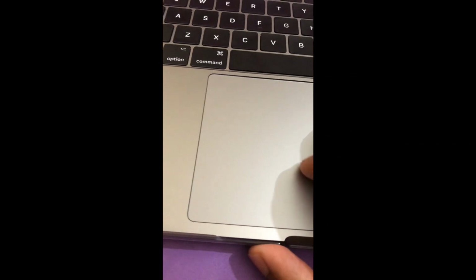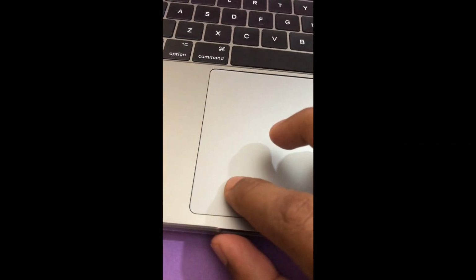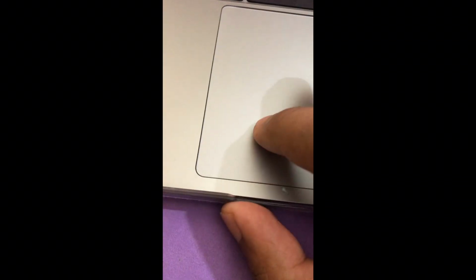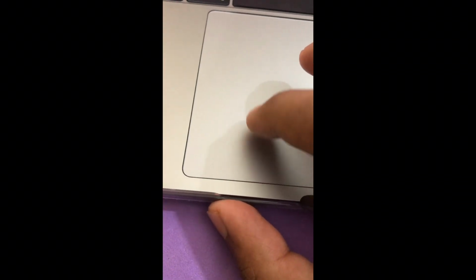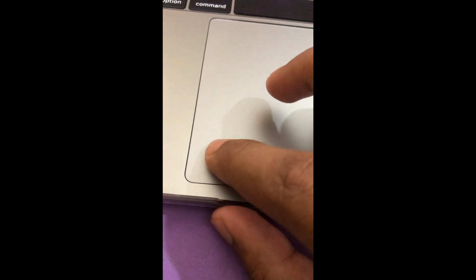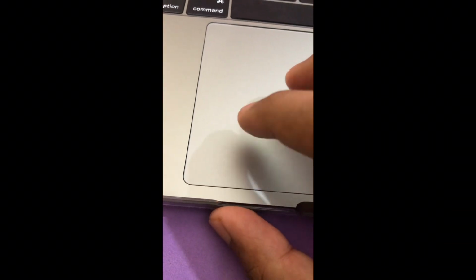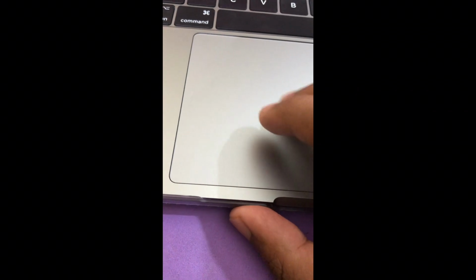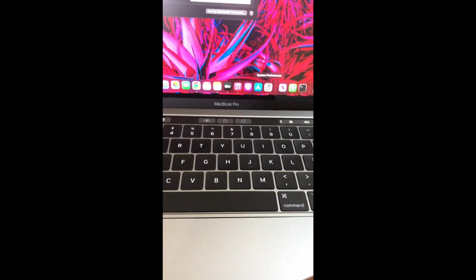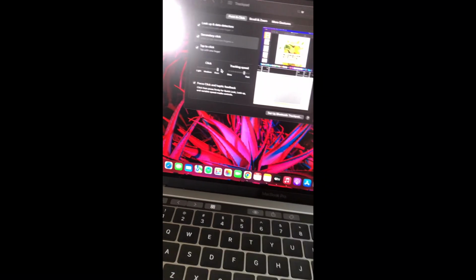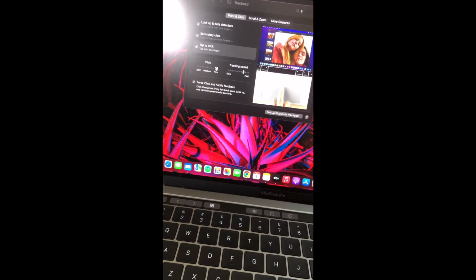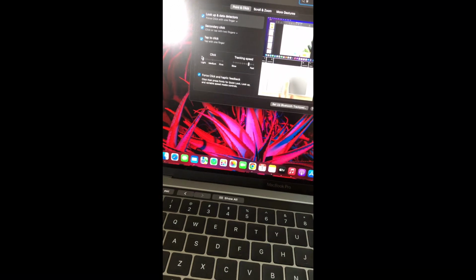So today here in this video I'm gonna tell you how you can solve your noisy trackpad issue. So as you can hear it's creating a very annoying sound here whenever I click on this trackpad. So to solve this problem, what you have to do is go to the system preferences, then search for trackpad. Then what you have to do is in this click you have to bring it to light.